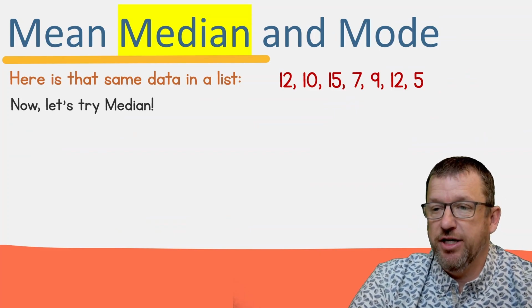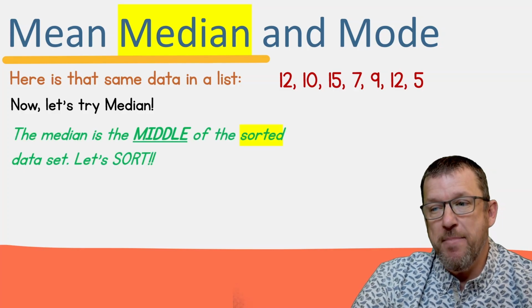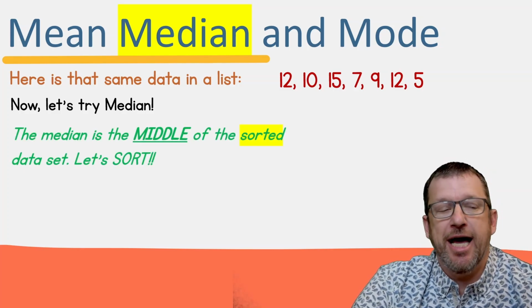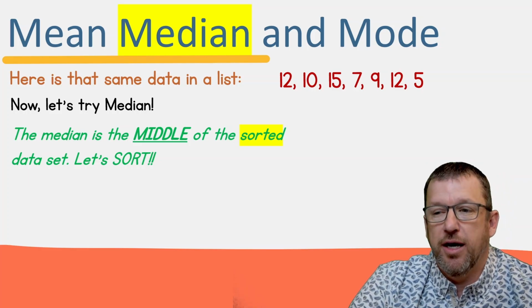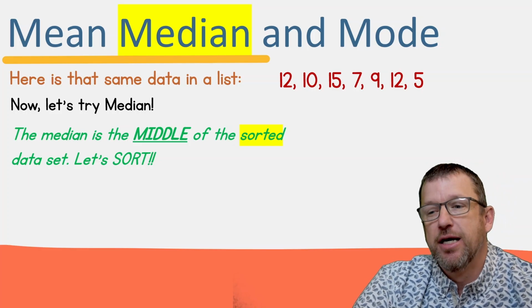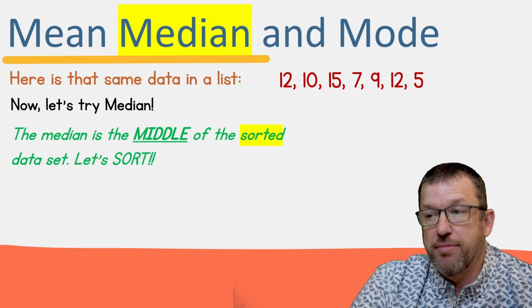And next up is the median. If you remember the definition, I said the median is the middle of the sorted data set. And I gave you a hint. You know I did. I gave you a hint on how to solve this. So sorted means we can't just look at this and say, where's the middle?